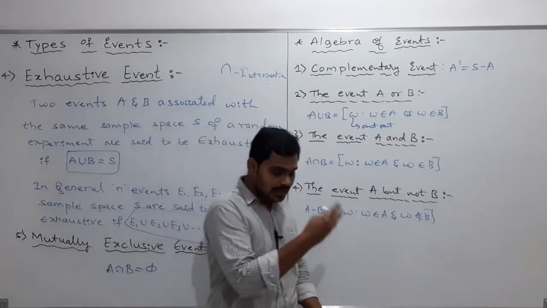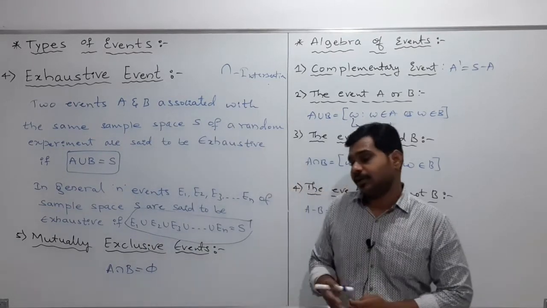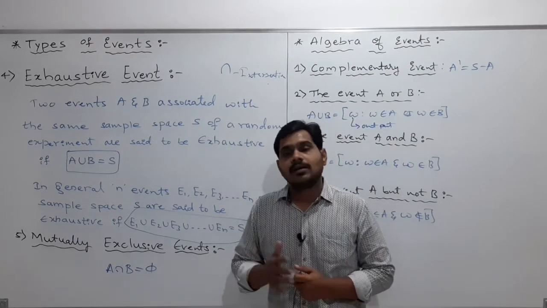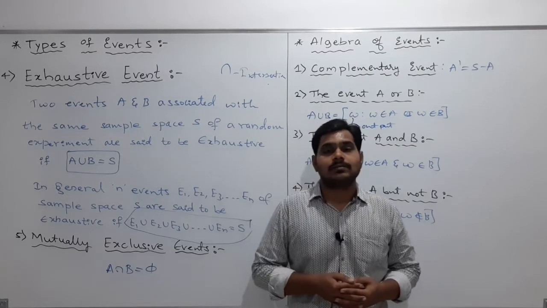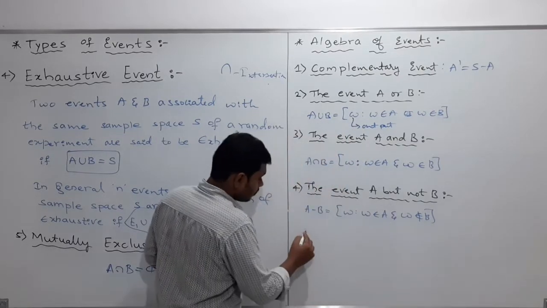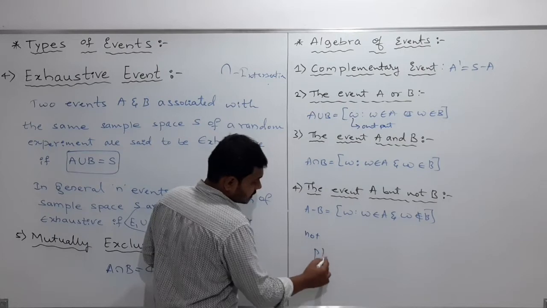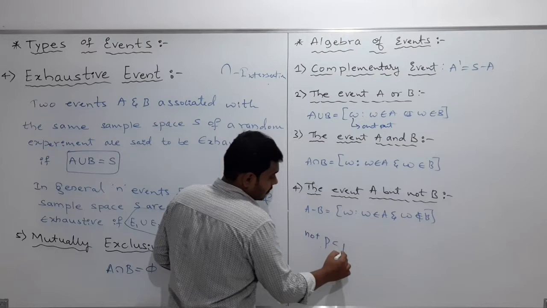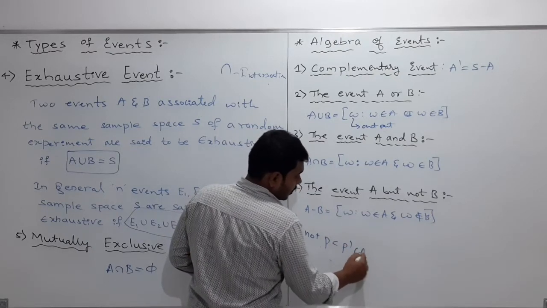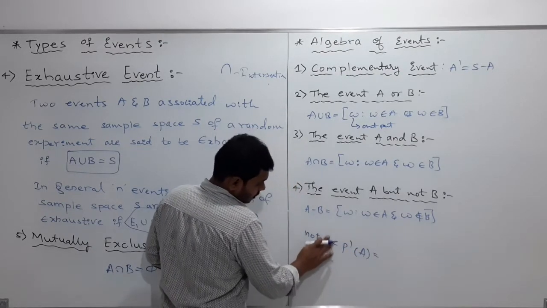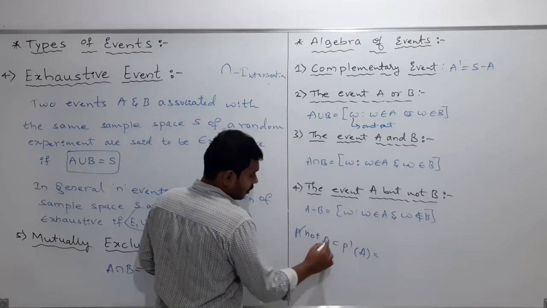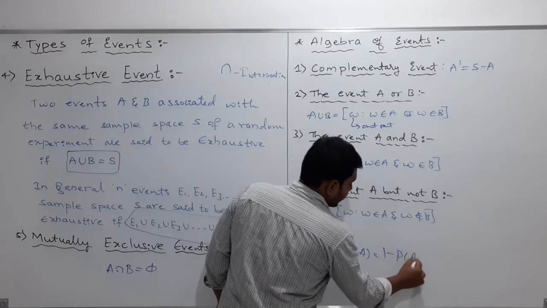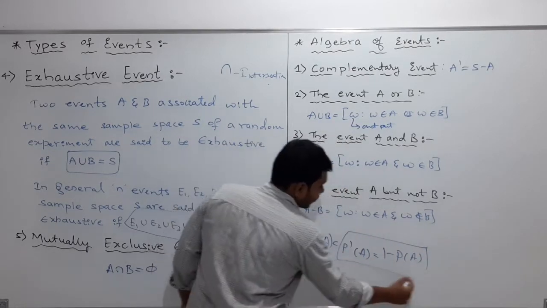Based on this, you can solve many questions in the NCERT textbook. If you still have any doubts, you can comment and I'll reply, my students. Clear? Another one is not P. Not P can be denoted as P dash. So the probability of not A can be written as P dash of A, which is nothing but 1 minus P of A. This will give you P dash of A.